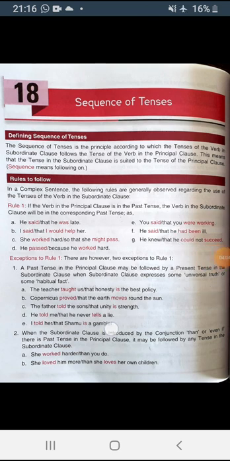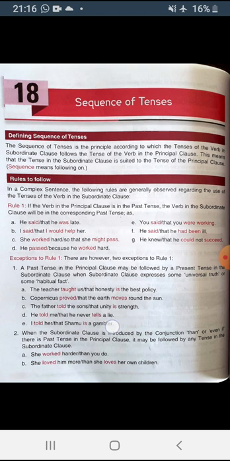See, he said that he was late. I said that I would help her. She worked hard so that she might pass. He passed because he worked hard. Here you can see the words in red are in the past tense: said, worked, passed.